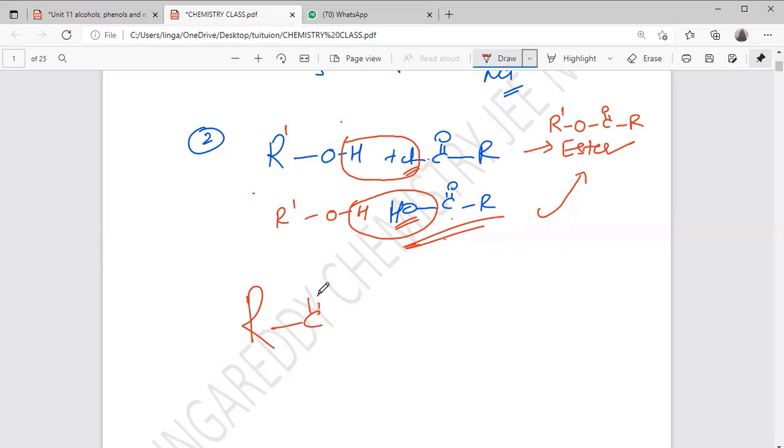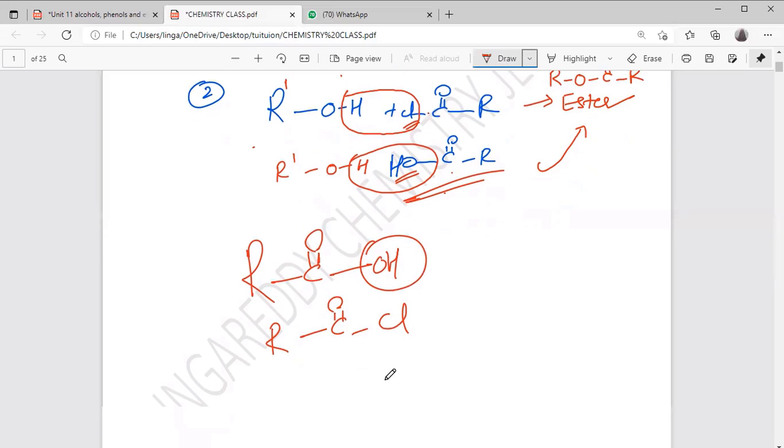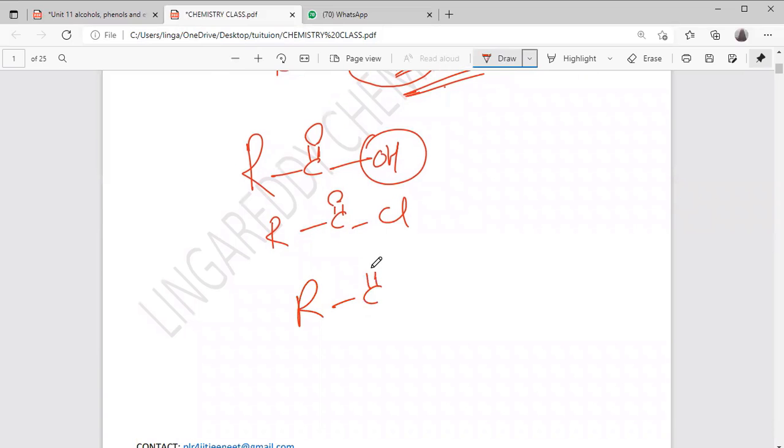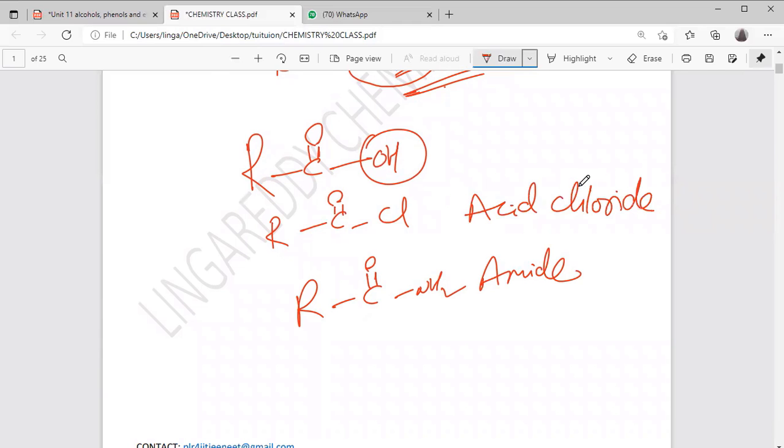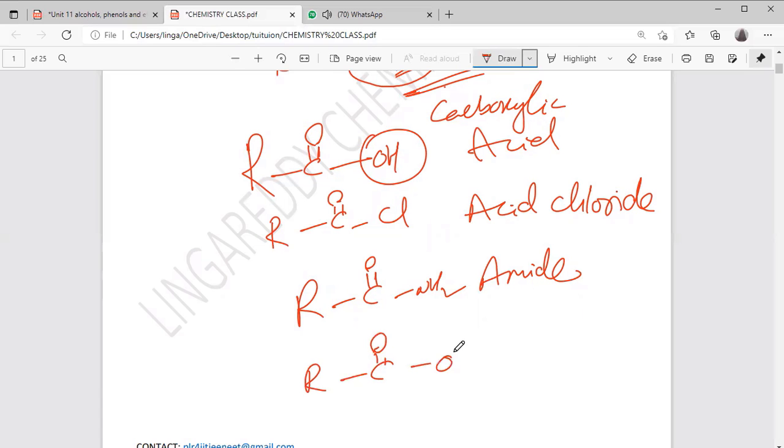Actually, in the next chapter again it will come. So it is a carboxylic acid, right? In this carboxylic acid, instead of the OH group, if Cl is there, this is acid chloride. Instead of Cl, if the NH2 group is there, it is the amide. Then if the OR group is there, that is ester.